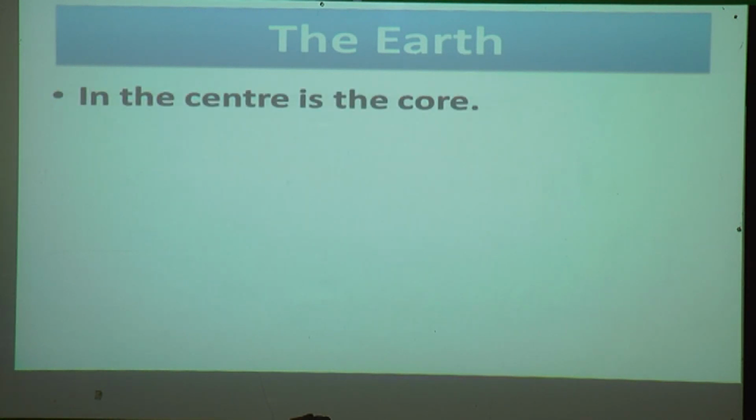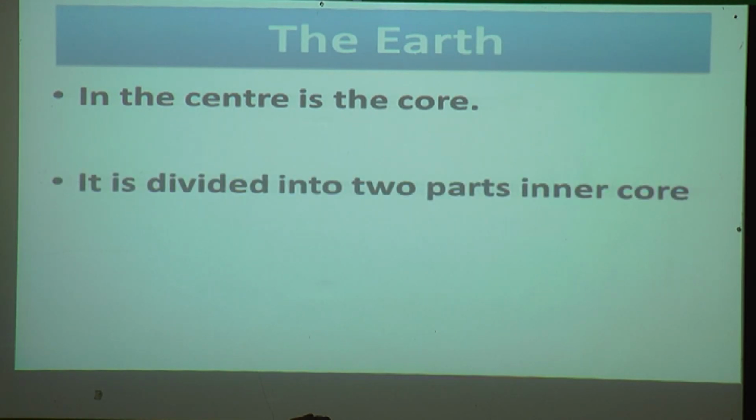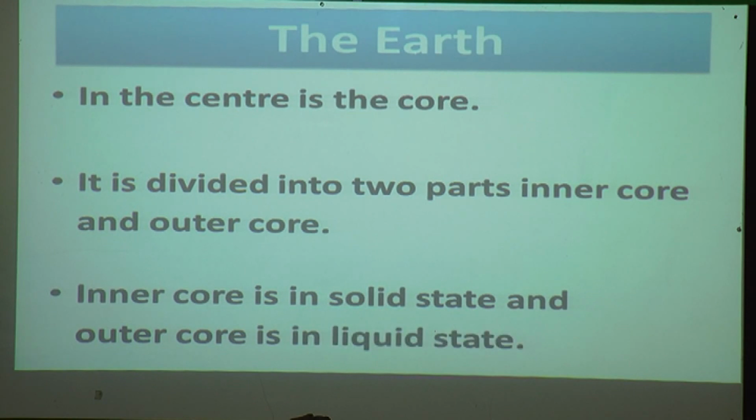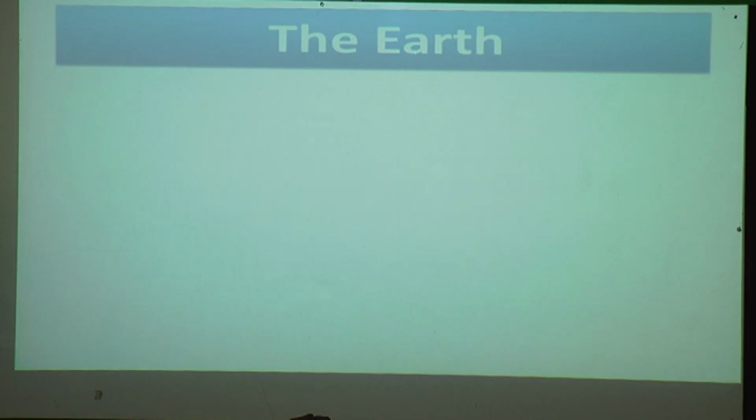In the center is the core. It is divided into two parts, the inner core and the outer core. The inner core is in a solid state and the outer core is liquid.